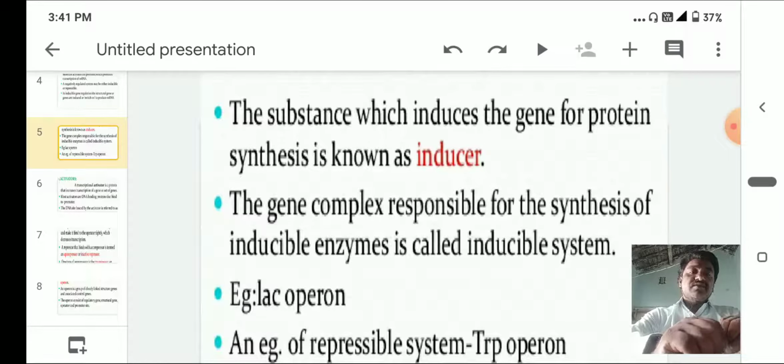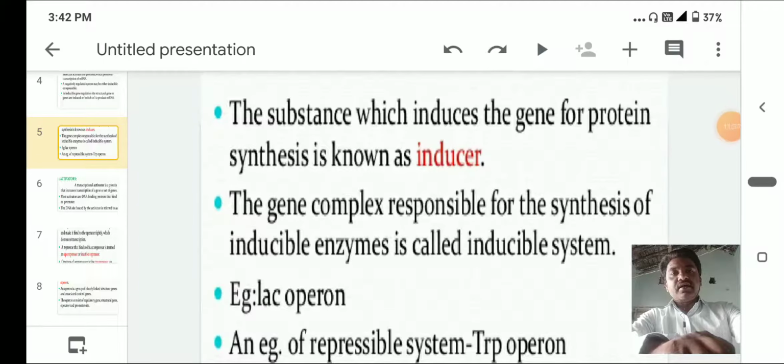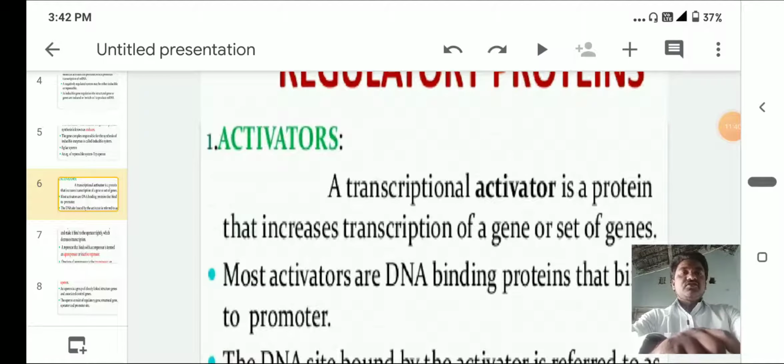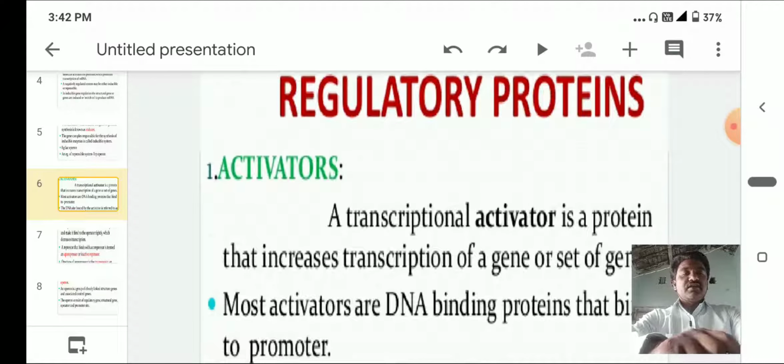The gene complex responsible for the synthesis of inducible enzymes is called an inducible system. Examples are the lac operon and the tryptophan operon. These operons regulate gene functioning. The next one is activators, which are nothing but regulatory proteins. A transcriptional activator is a protein that increases the transcription of a gene or set of genes.